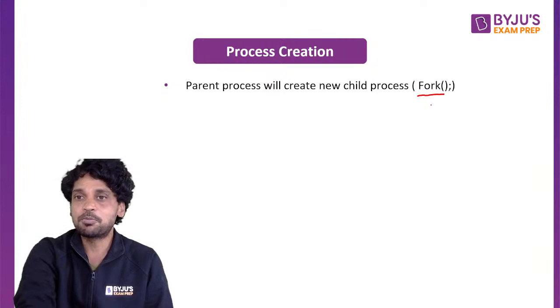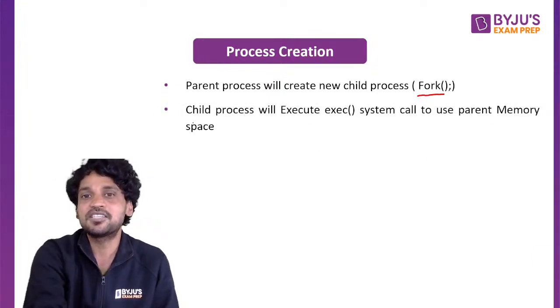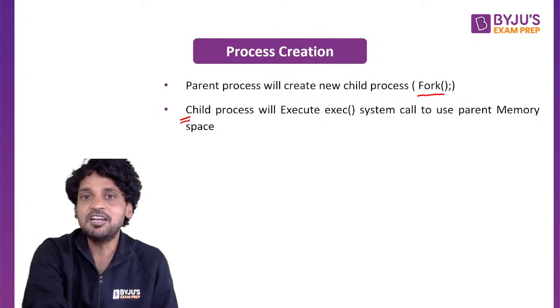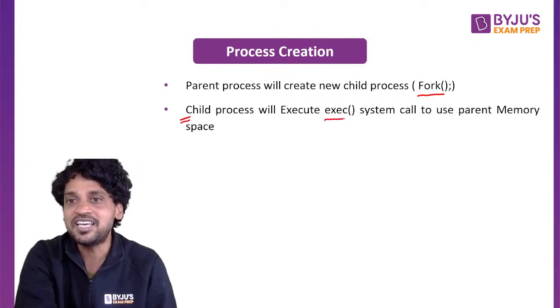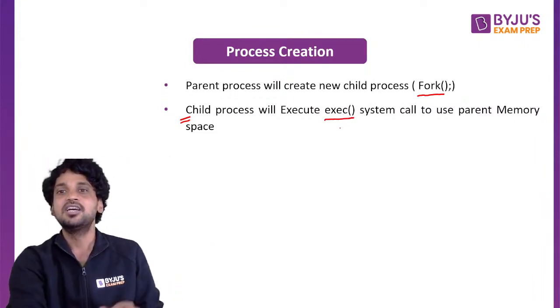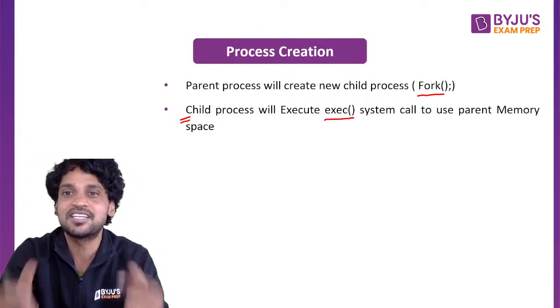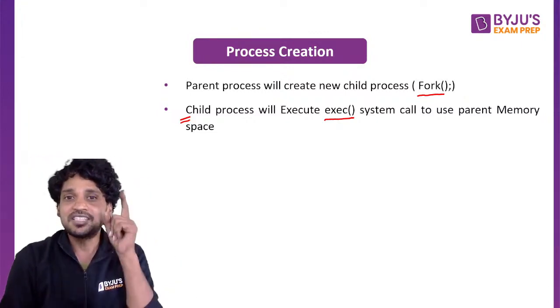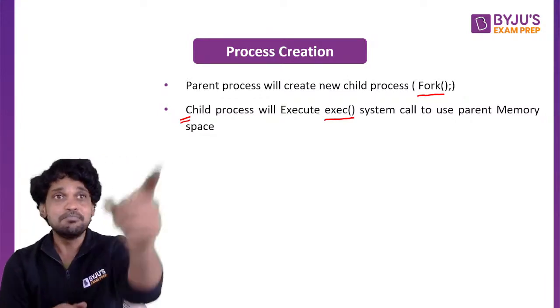Here, I need to explain a few points right after this slide. Please remind me. Child process: right after the child process has been created, the child process will typically execute a system call, which is exec. Write it down carefully. We are going to have a complete session on this. What is the exec system call? When an exec system call gets executed, the child process will be given the parent's memory space.